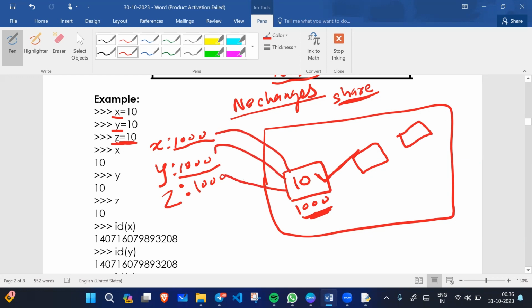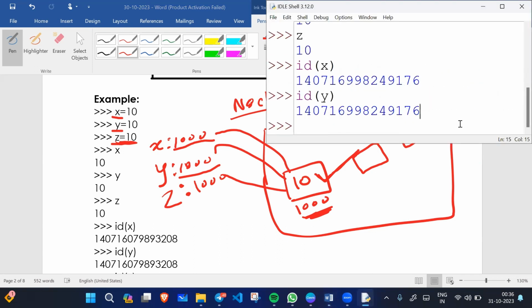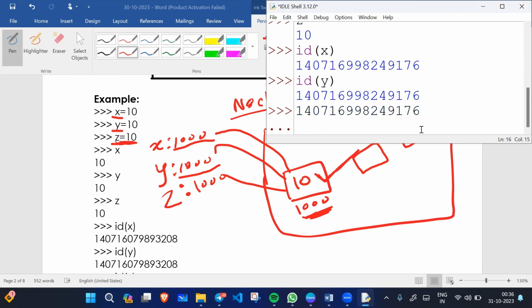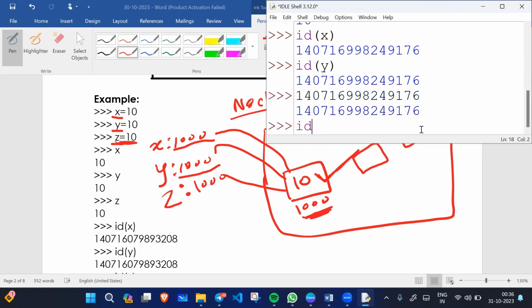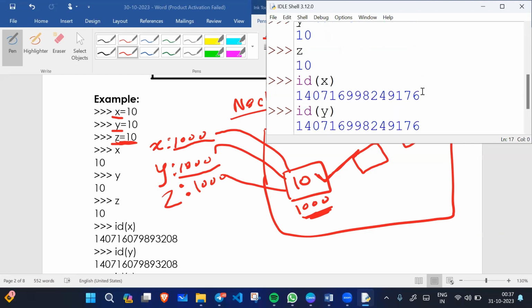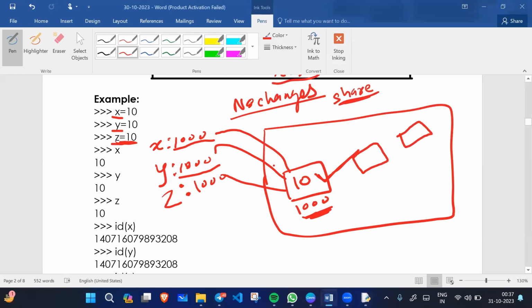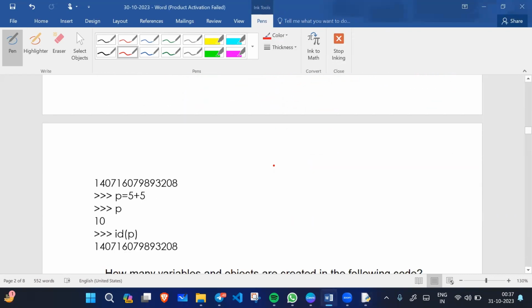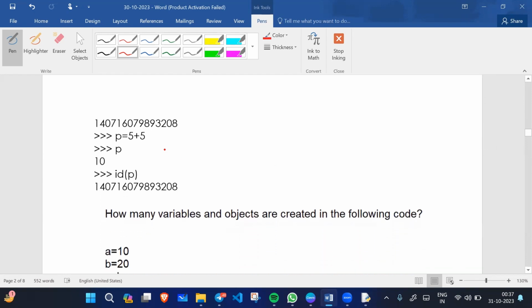So this is how we can use memory efficiently. For example, let's check for z. When we check the ID of z, z is also referring to the same memory block address. z also has the same ID. See here, everyone. So I hope you got some idea now. All right.